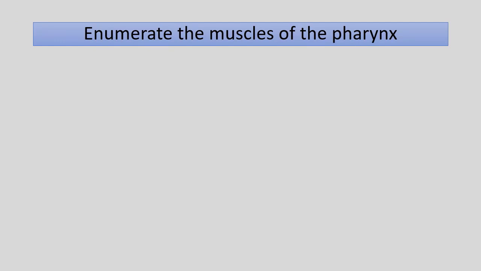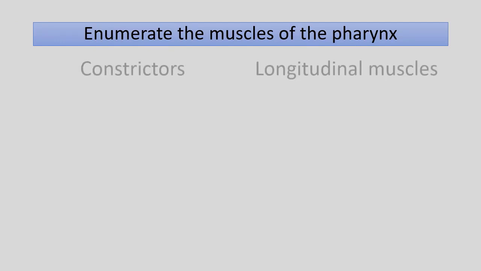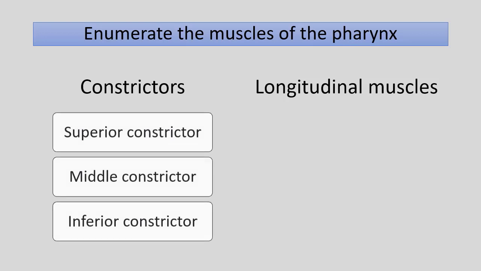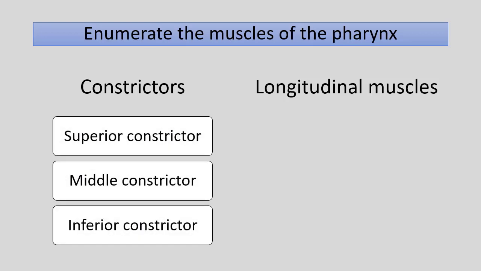Let me enumerate muscles of pharynx. There are two groups of muscles. One is constrictors, other is longitudinal muscles. Among constrictors, there are three pairs on either sides: superior, middle and inferior constrictors. These muscles run circularly or horizontally to the long axis of pharynx.